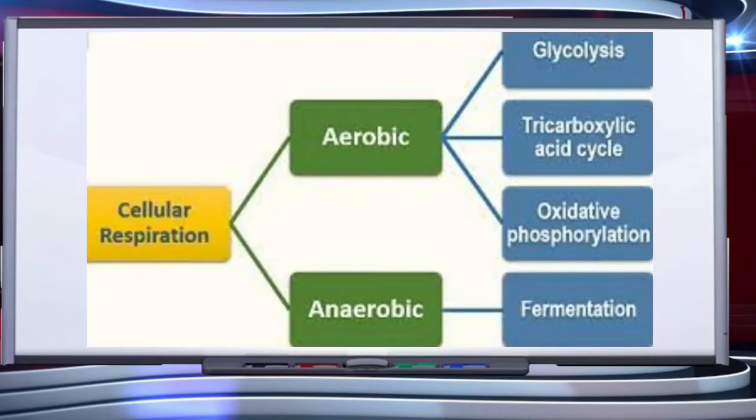We know respiration is of two types, aerobic and anaerobic respiration. Both start with glycolysis. In aerobic respiration, glycolysis is followed by the citric acid cycle and then the electron transport system, both occurring in the mitochondria. In anaerobic respiration, glycolysis is followed by formation of ethyl alcohol or organic acid that occurs in the cytoplasm. So here in this presentation, we will understand the entire process of glycolysis.